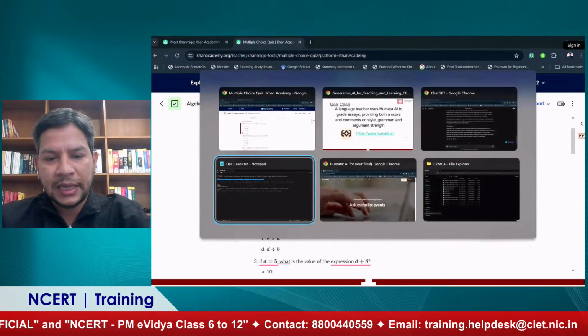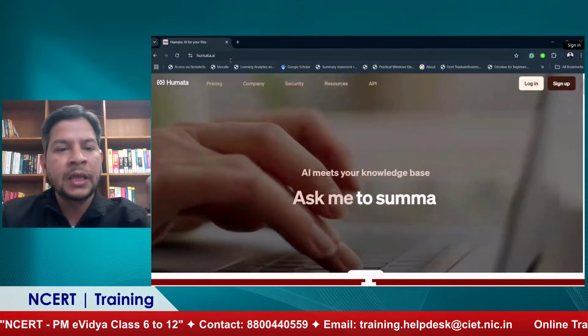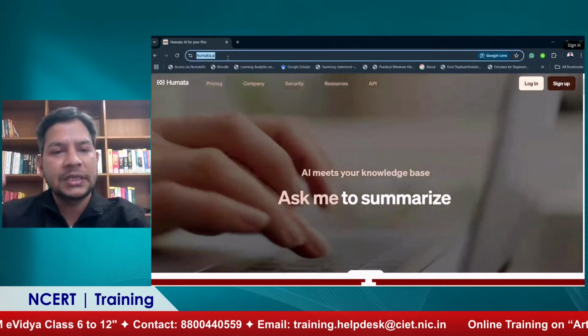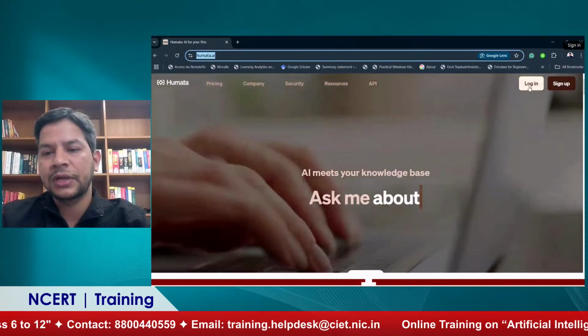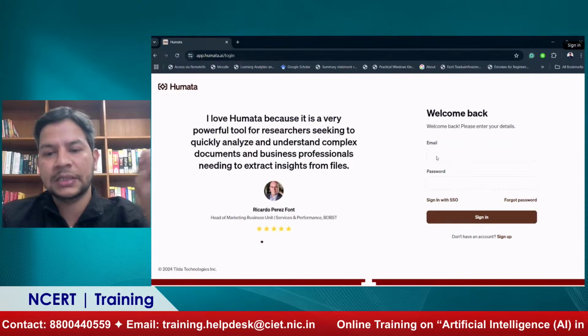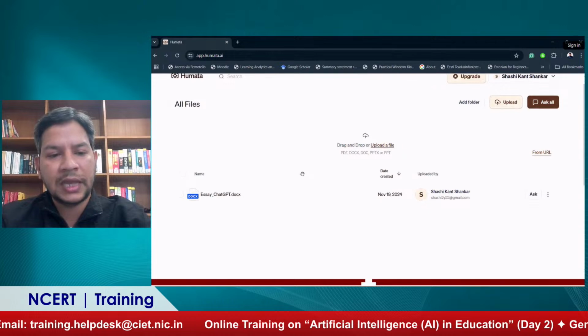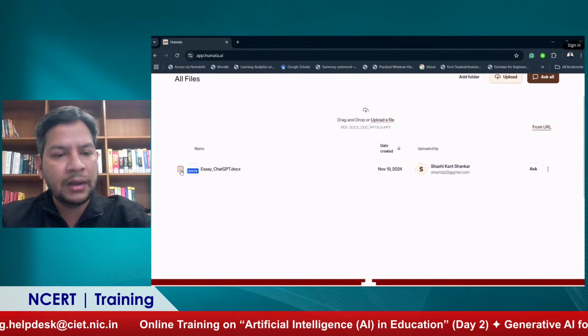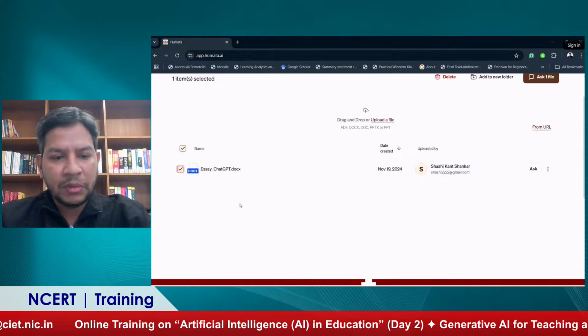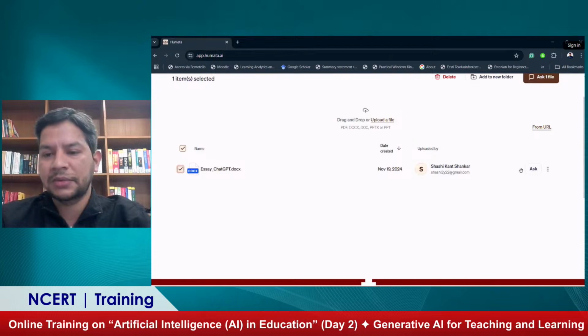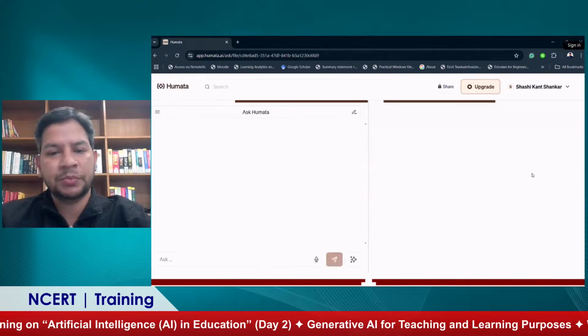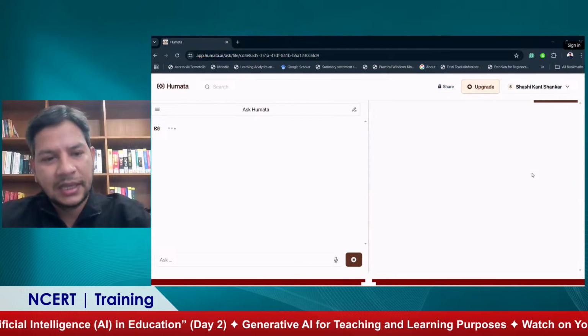First you go to Humata AI, and this is the engine. Here you can see the interface, humata.ai. As you click on login, it will ask for your personal login details. For example, I have already uploaded one essay from one of my students. I want to ask about this essay. So you just upload this essay and you ask.